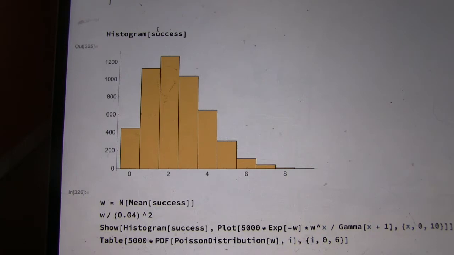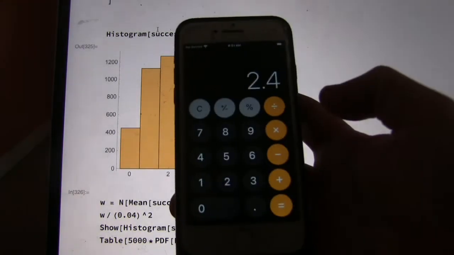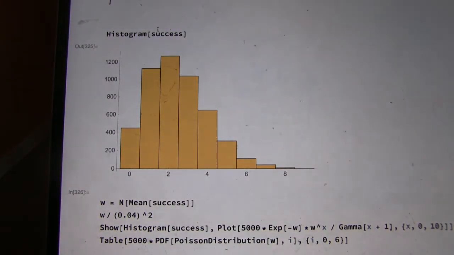No, we have 1,500 fish, just a little bit more. So a little bit more than 1.6. We expect 1,500 times 4% times 4%, 2.4. So we do see that the 2 is the highest column, and that's the closest to 2.4,